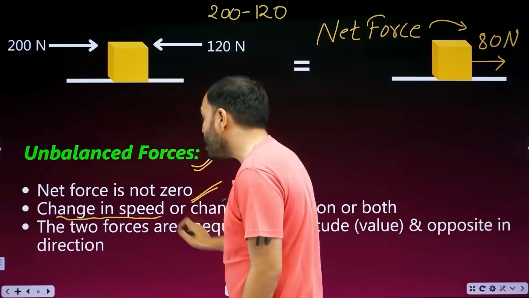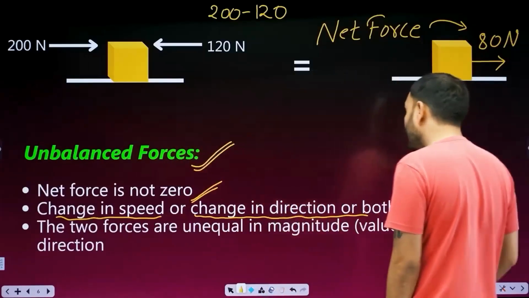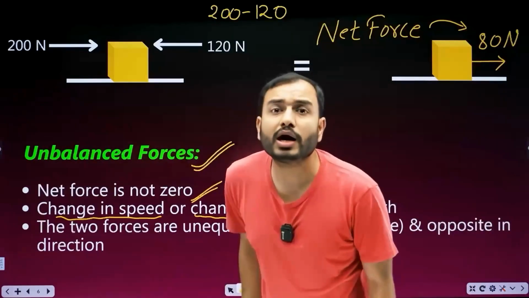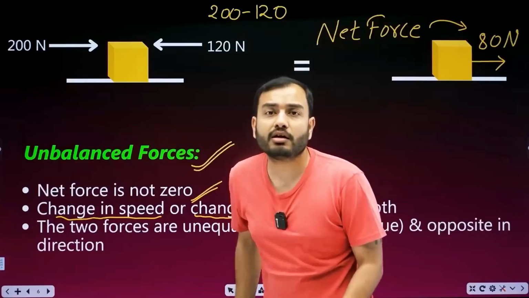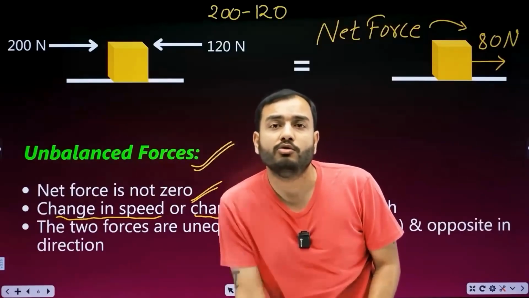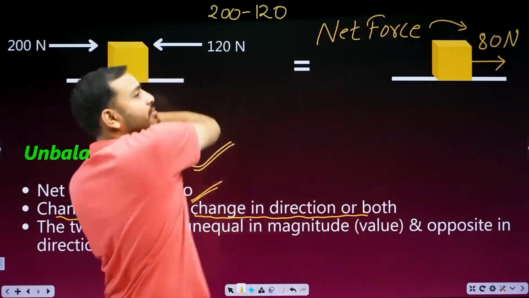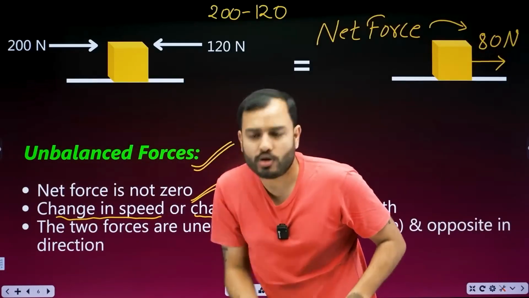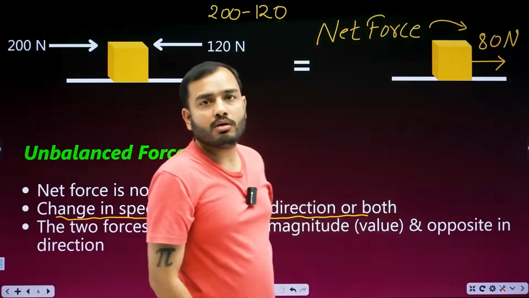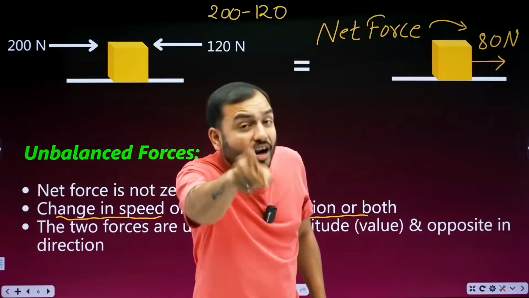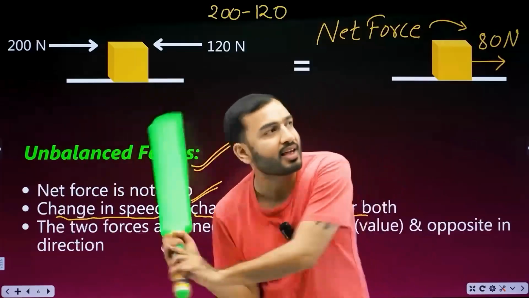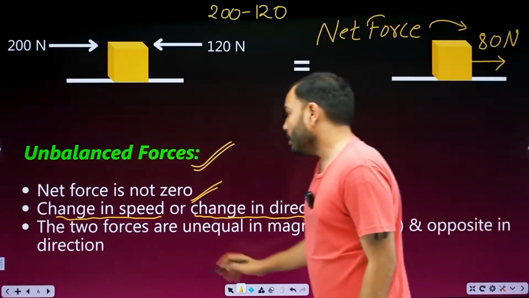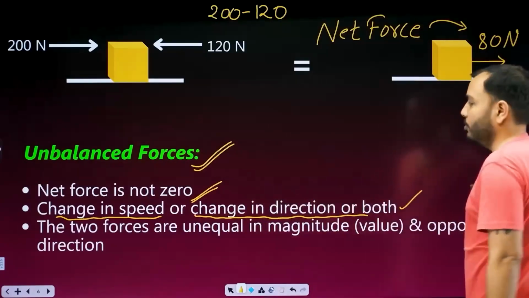What can happen? Speed can change. What else can happen? Direction can also change. And both can happen too. Maybe the speed changes and the direction changes too. Like this, we play cricket, right? The underarm one, where we throw the ball downwards slowly, and I hit it, patak. Ball speed increased. Ball direction changed. So change in speed or change in direction or both can happen.